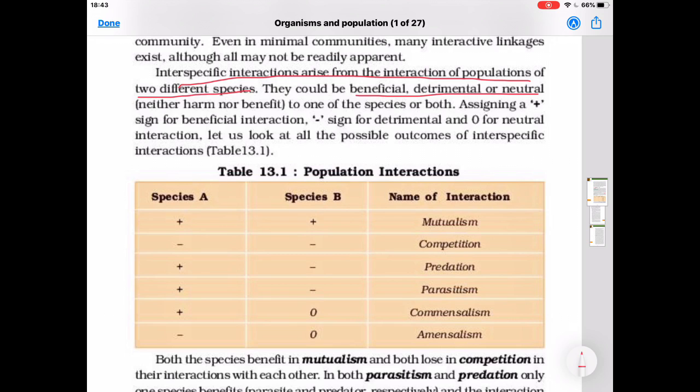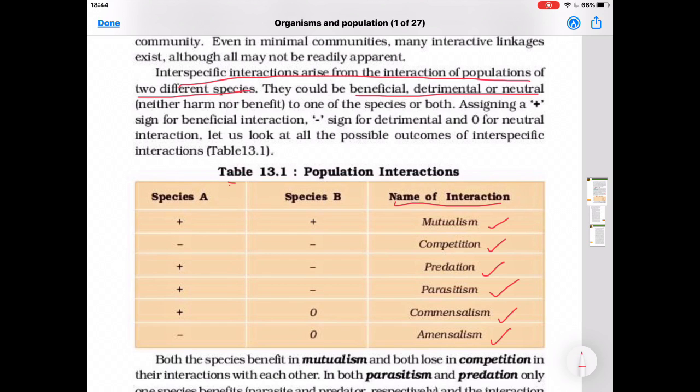Let us look at all the possible outcomes of interspecific interaction, which is shown in table 13.1. This table is very important, so learn this table. Here the name of interactions is given, that is mutualism, competition, predation, parasitism, commensalism and amensalism. In this chapter we will study about each of these interactions. So here two species are shown, species A and species B.